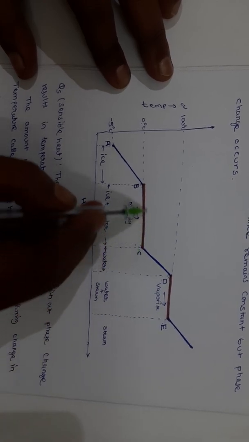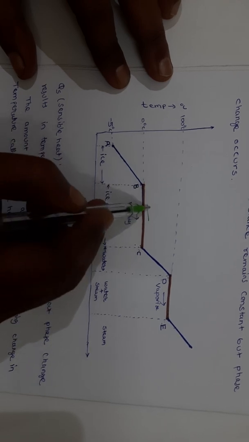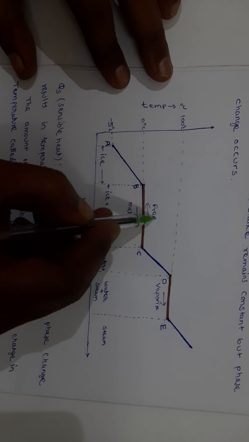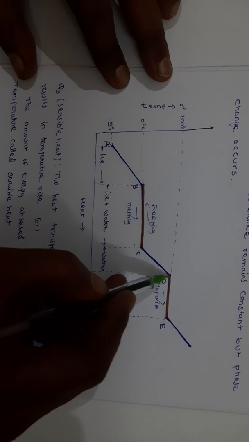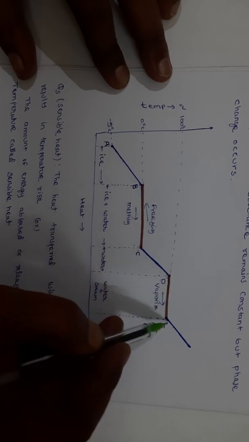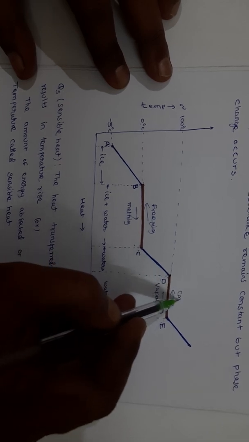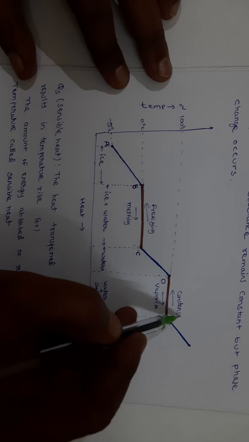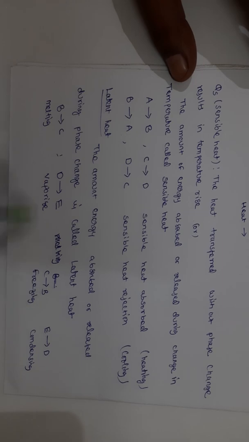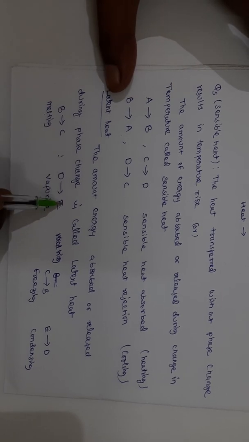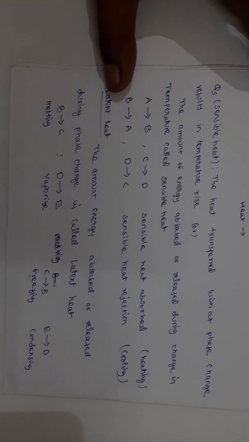C to B, the liquid is converted to ice, that is called freezing. The vapor is converted to water at D, that is called condensing. So B to C is melting, D to E is vaporizing, C to B is freezing, and E to D is condensing.